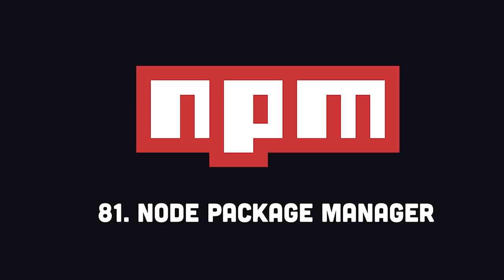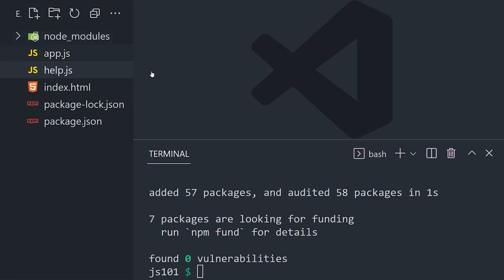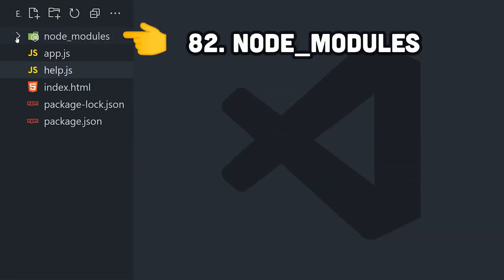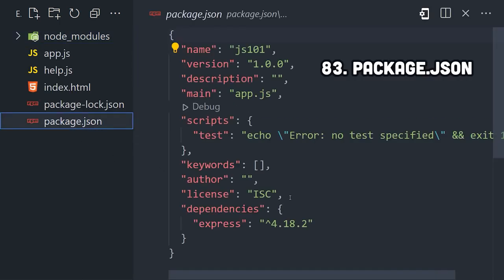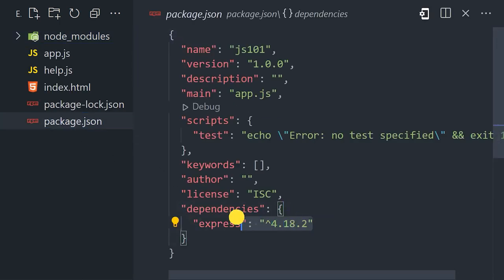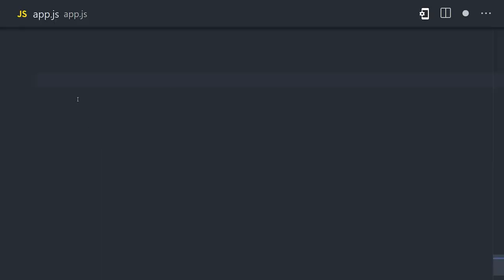The largest JavaScript package manager is NPM. When you install a package from NPM, it downloads its code into the node modules folder in your project. It also provides a package JSON file that will list out all the dependencies used in your project. Now let's go into the code and assume we're building a